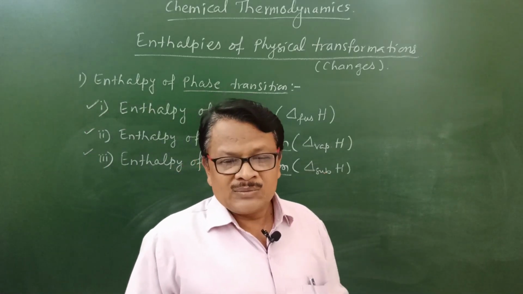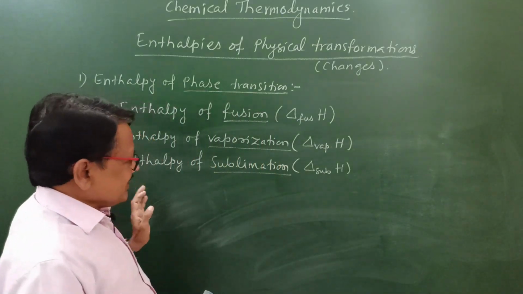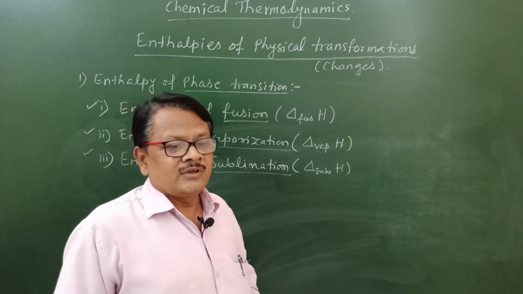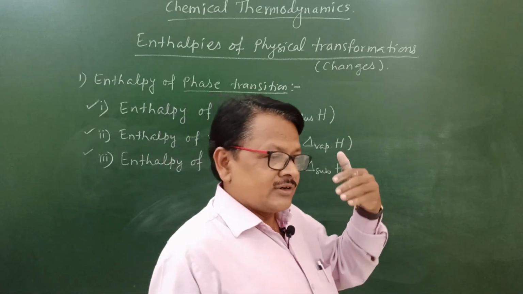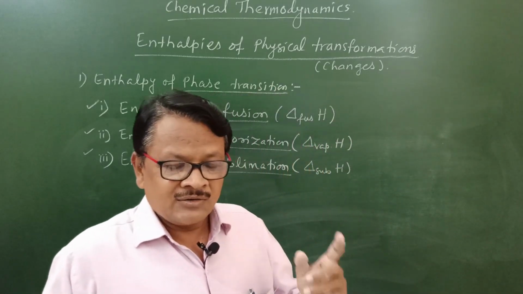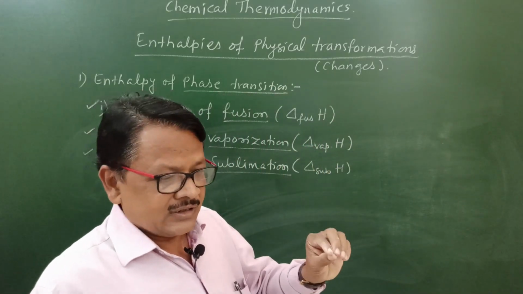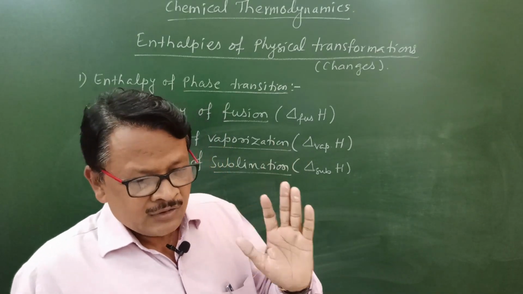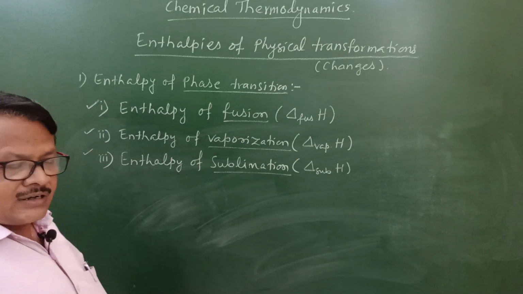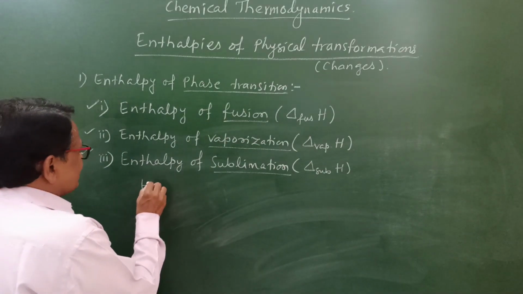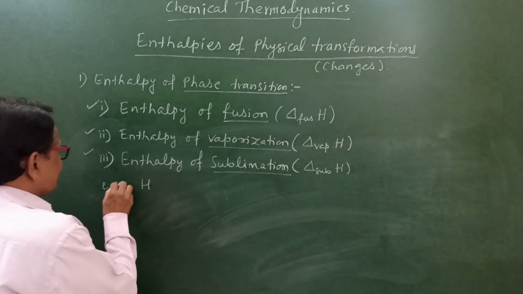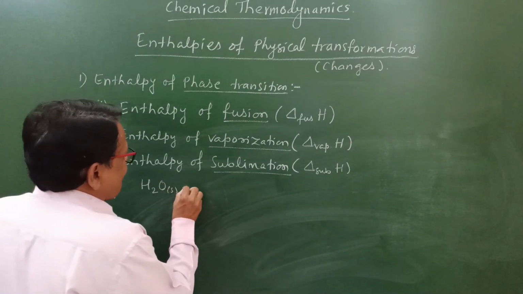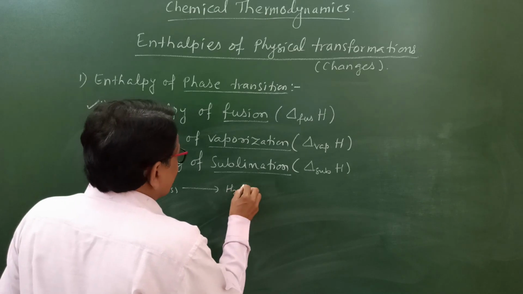So how can we define enthalpy of sublimation? It is the enthalpy change that occurs during the conversion of 1 mole of solid substance directly into its gaseous state at constant temperature and pressure. That enthalpy change is called enthalpy of sublimation. We are considering here the example of conversion of H2O solid to H2O gas.